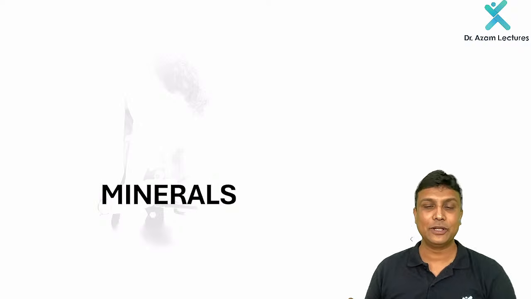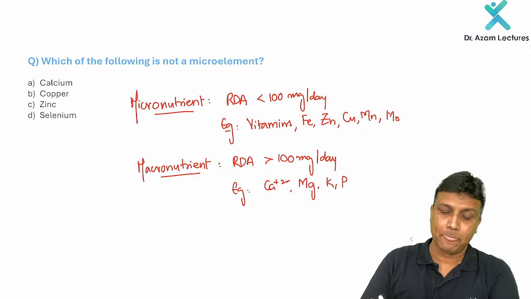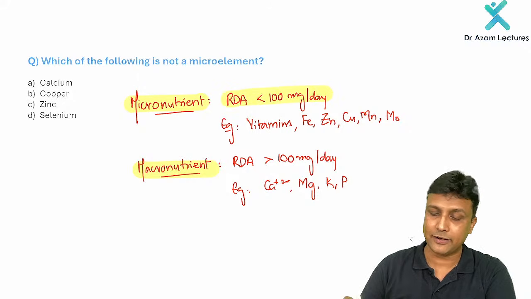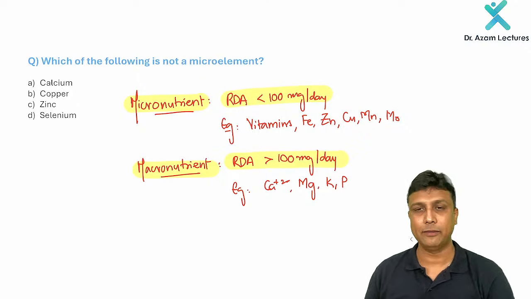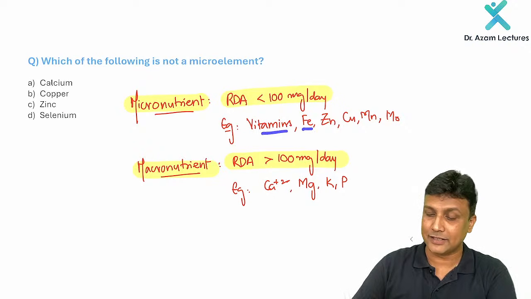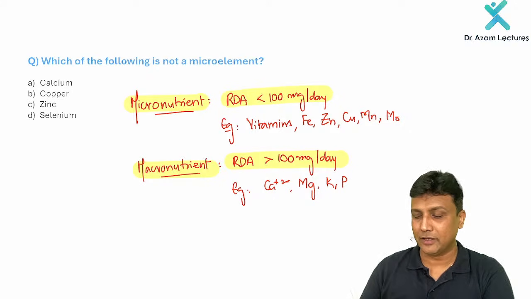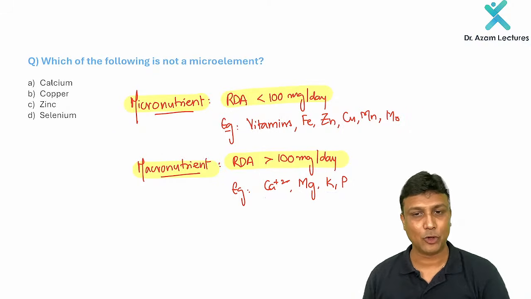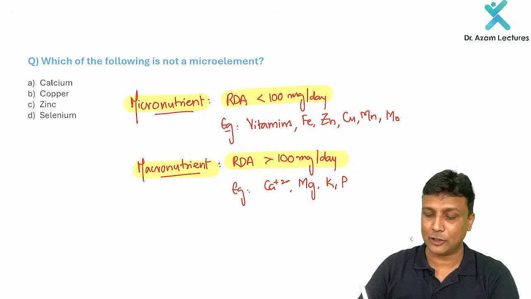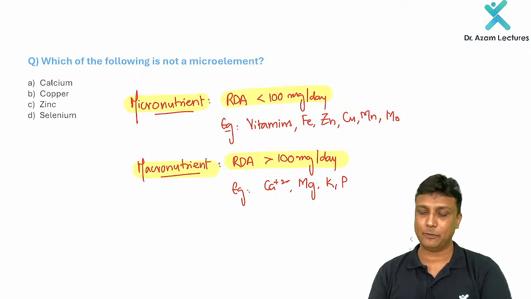Now welcome to the minerals topic. Few questions here and there. Which of the following is not a micro element? First you should understand the difference between micro and macro. Micro, the RDA will be less than 100 milligram per day, and macro if the RDA is more than 100 milligram per day. Micro examples will be all your vitamins, as well as iron, zinc, copper, manganese, molybdenum, and all those things will be the minor. Whereas macro will be calcium, magnesium, potassium, phosphorus, and all. All this will be the major macro ones. So they are divided based on the RDA value. If the requirement is less than 100 milligram per day, that will be micro. And if it is more than 100 milligram per day, that will be macro.